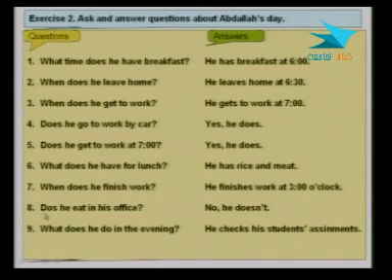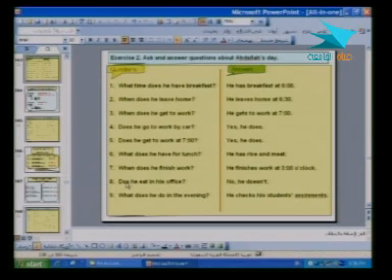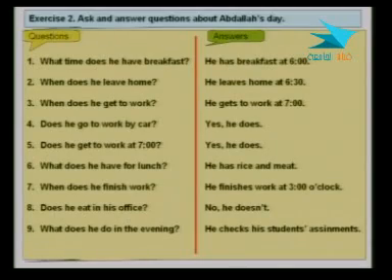Number 8. Does. And here I have to add that E because it's very important. We don't want you to get it misspelled. Does he eat in his office? No, he doesn't.